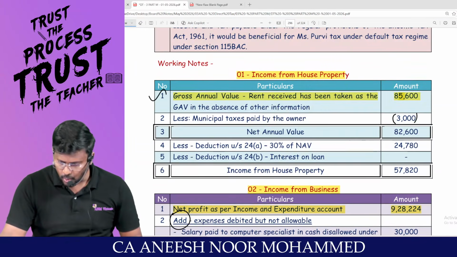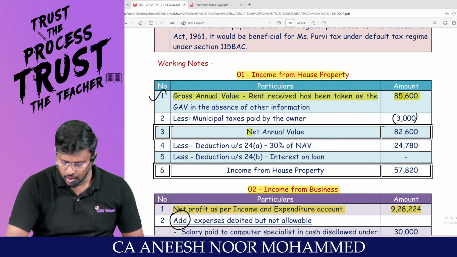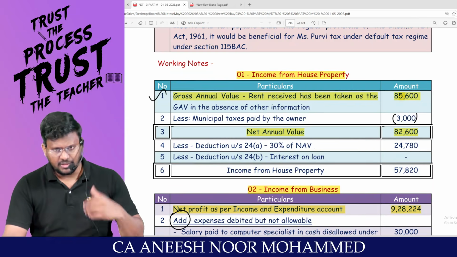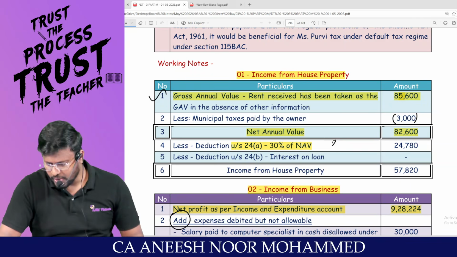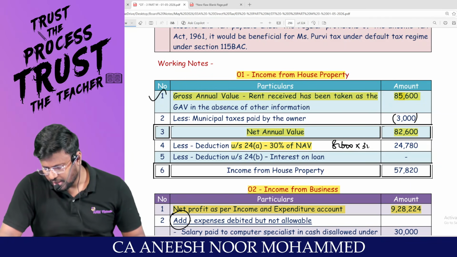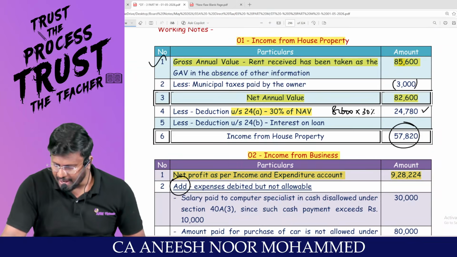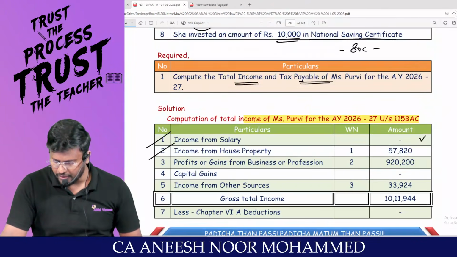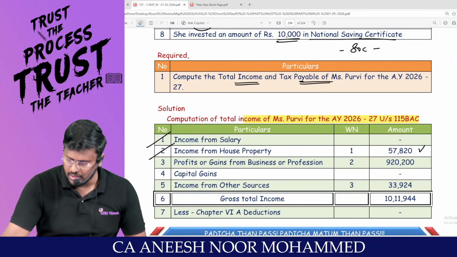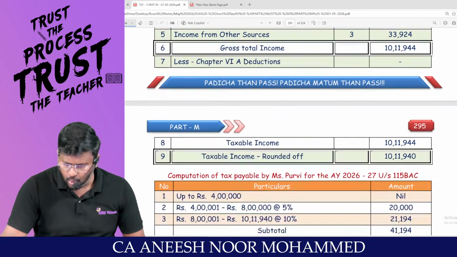And this 3,000, can we claim it as a deduction under IFHP? Able to appreciate? You will be getting net annual value. From the net annual value, 30% deduction has to be reduced. So 82,600 into 30% comes to 24,720. Balance 57,820 will be the IFHP. 57,820. Are you comfortable? Coming to PGBP, the real hero is PGBP.